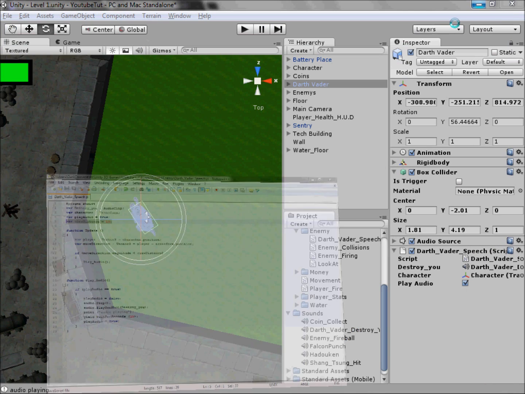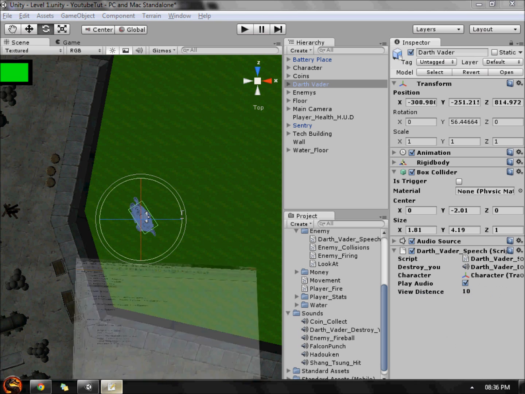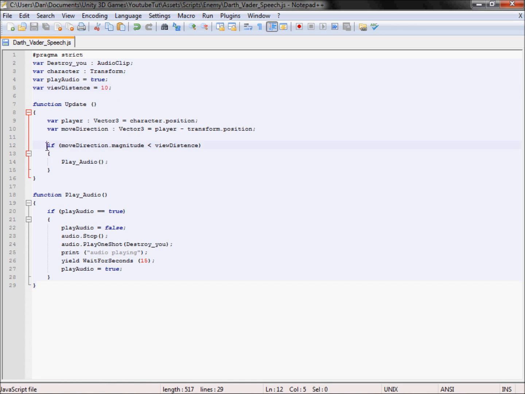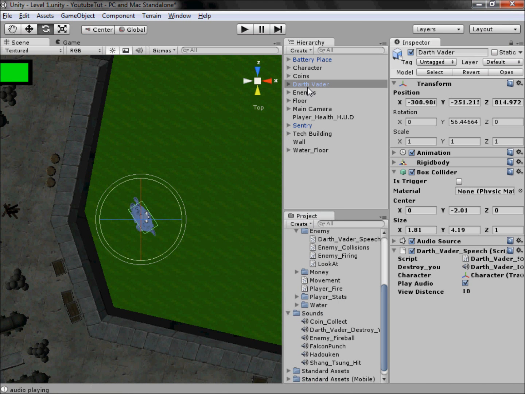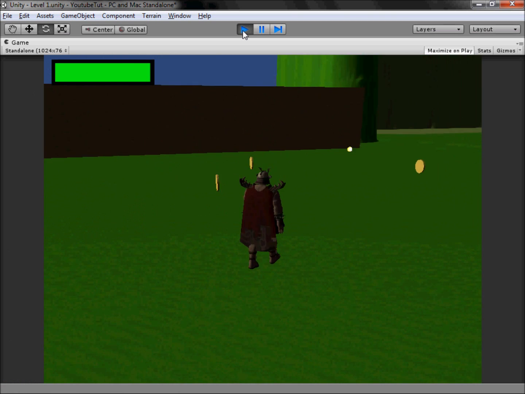So if we save that, in the inspector, when it loads, show beast there. So 10, we can change it, and now it's if the move direction at my radius or magnitude is less than the view distance, which jumps it back up to here. View distance equals 10. So that makes it, if we have multiple Darth Vaders, maybe we can give some of them binoculars, I don't know. And then what you can do is you drag it on, and we can change the view distance. So it's all good. So we test it one more time, just because I'm proud of that.